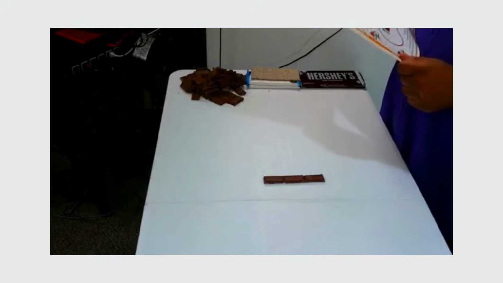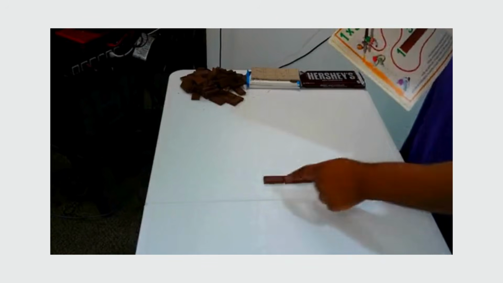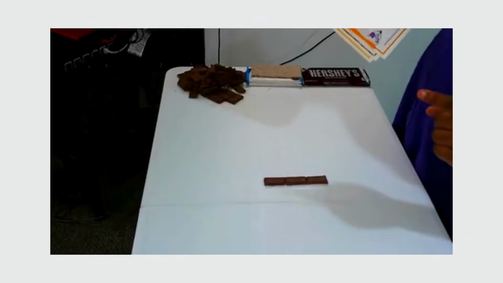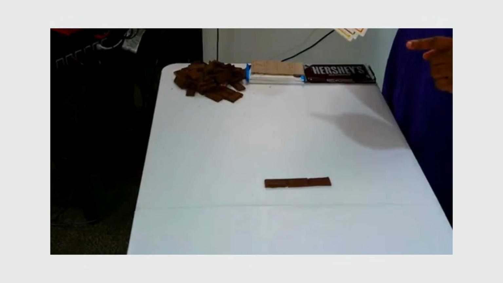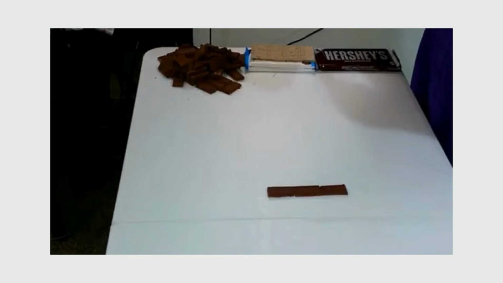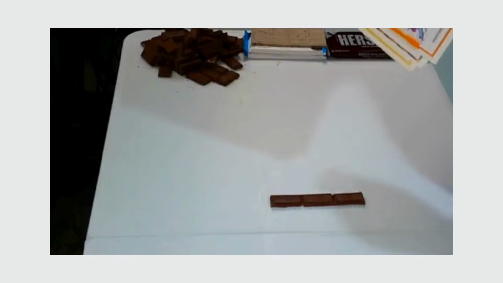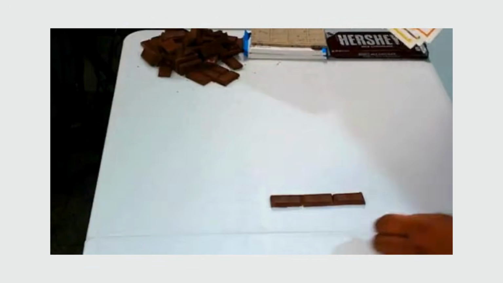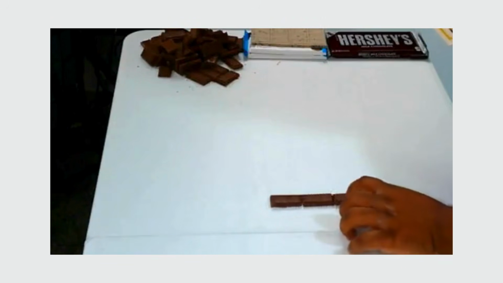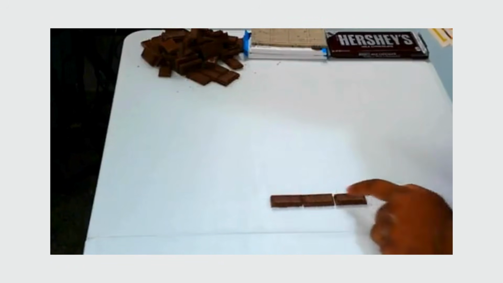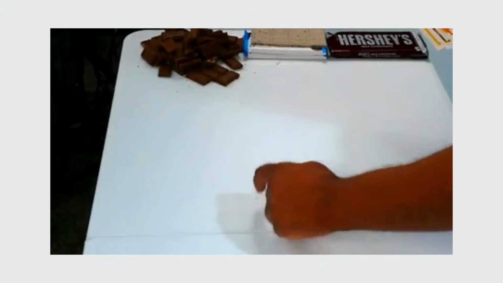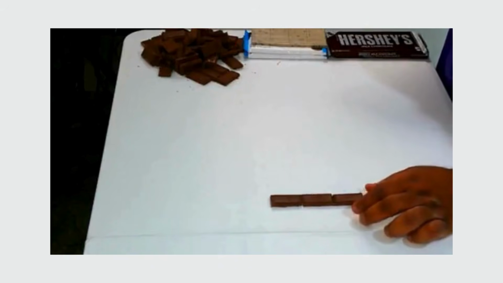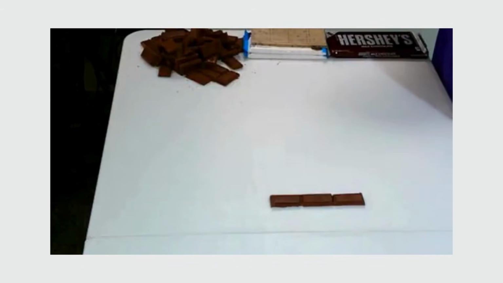Now, this is 1 row of 3, or 1 times 3. 1 times 3 equals 3. The two numbers being multiplied are called factors, and we talked about that already. We're talking about our chocolates right here. 1, 2, 3. 1 row of 3. And 1 times 3 is simply going to be 3.